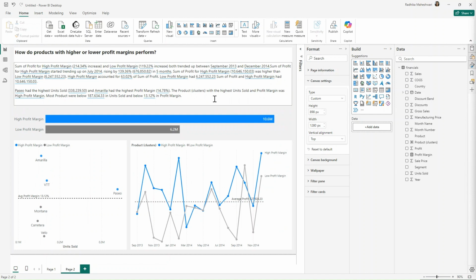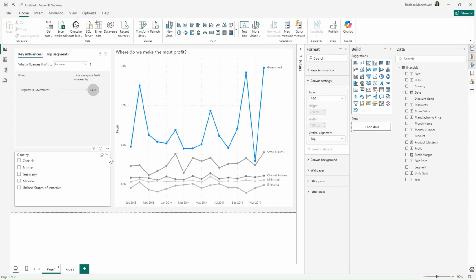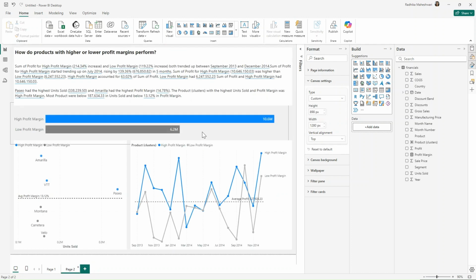I've just rearranged these visuals, and this is how our final visual looks like. So, on the first page, we have key influencers and an understanding of how profit is affected by those key influencers. And on the second page, we have some created clusters using scatter plots.